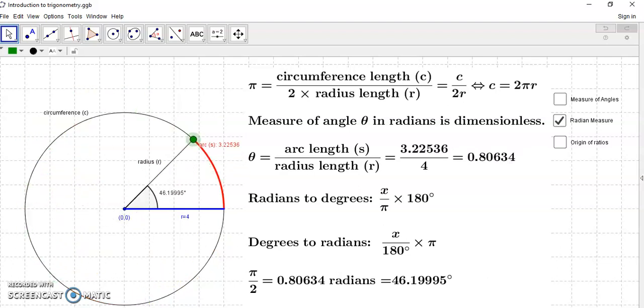And so we have a very easy way to convert radians to degrees, as you see here, and degrees to radians. And I show you here both measures, the degree measure and the radian measure, okay? So the radians are here and the degrees are here.